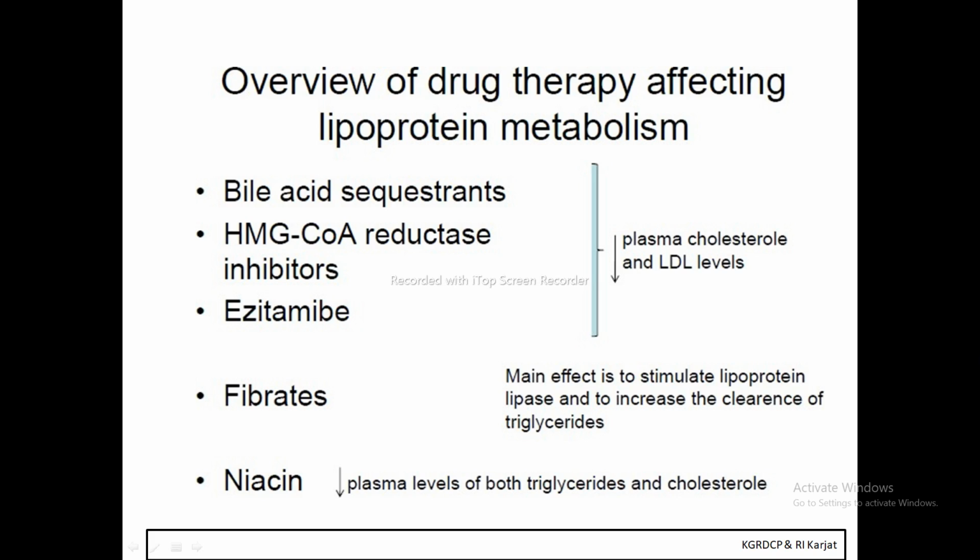So these are the different classes: the bile acid sequestrants, HMG-CoA reductase inhibitors, and ezetimibe. What is the main mechanism of action of this class of agents? It is to decrease the plasma cholesterol level and the low density lipoprotein level. Fibrates, what is the main function of the fibrates? It is to stimulate the enzyme lipoprotein lipase and thereby increase the clearance of triglycerides. And the main function of niacin is to decrease the plasma level of both triglycerides and cholesterol.